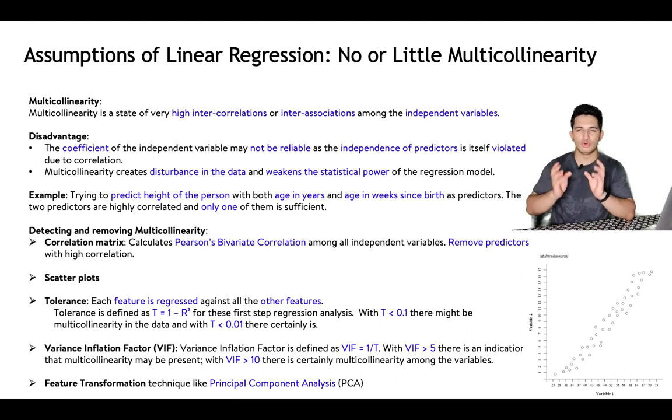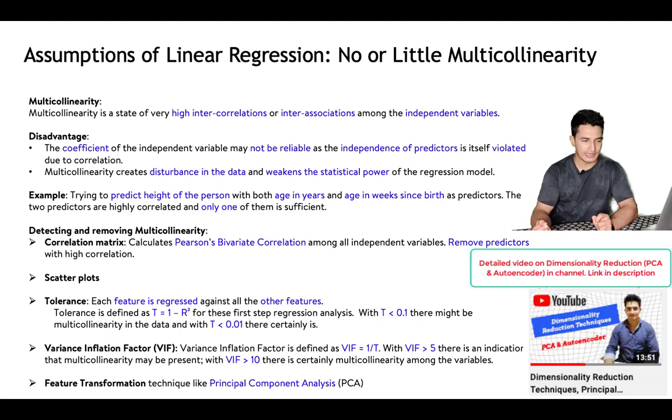So the main idea in both tolerance and VIF is we regress a feature with respect to all other features, and we calculate a value beyond which, if things go, we can say there is a presence of high multicollinearity and we need to drop a feature. Another technique that can be used to detect and remove multicollinearity is feature transformation, something like principal component analysis, PCA.